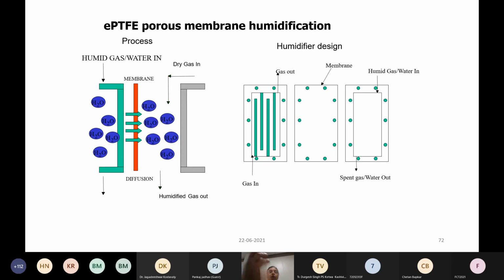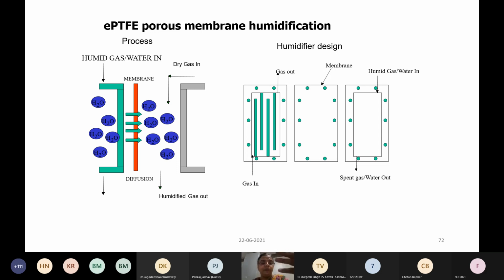What we had used is expanded PTFE, which is a porous membrane, and you can pass dry gas which needs to be humidified on one side, and the humid gas or the water on the other side.